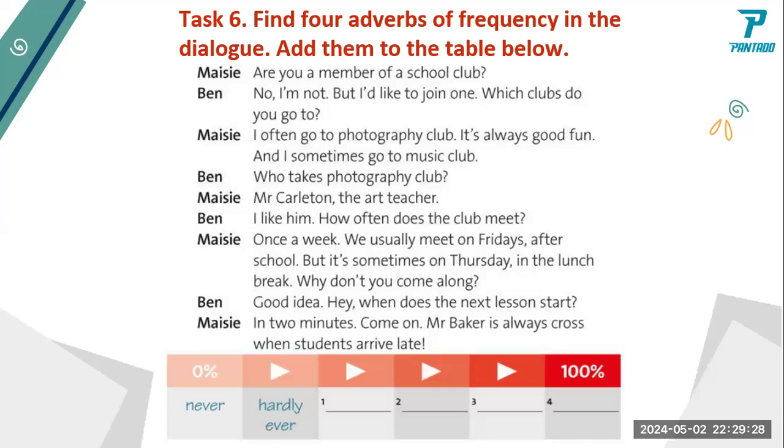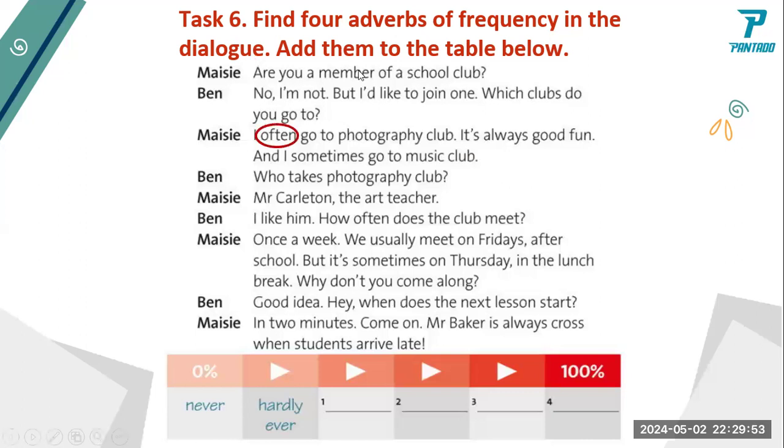It is a different club. So Macy said once a week we usually meet on Friday after school, but it is sometimes on Thursday in the lunch break. In 2 minutes, come on, Mr. Baker is always cross when students arrive late. So they're talking here about the club.